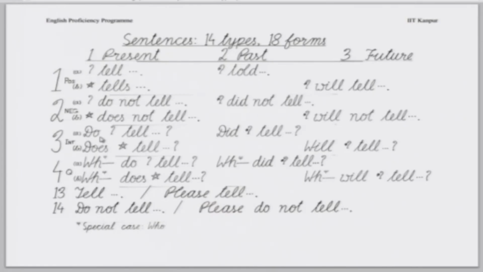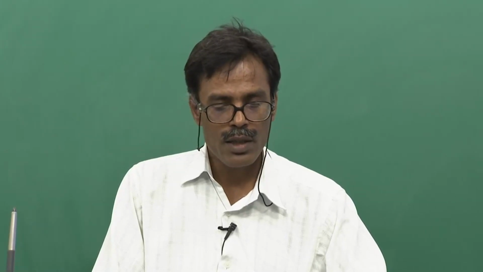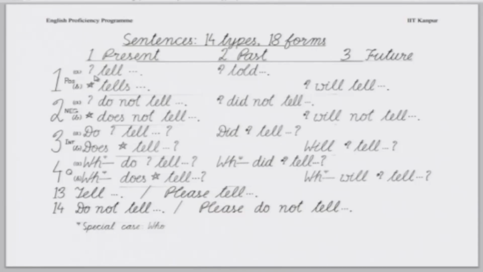In the case of interrogative sentence, where you are asking a question, expecting an answer in yes or no, basically you will interchange the order. You first put do, as if this one was I tell, which is the same as, in some sense, I do tell.